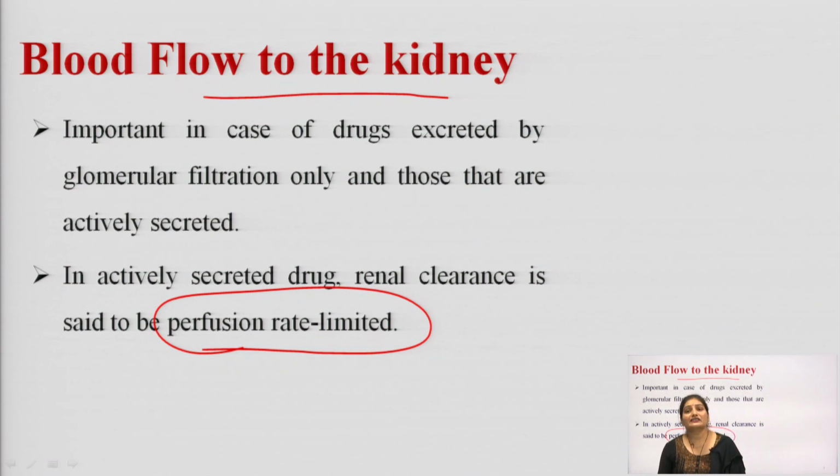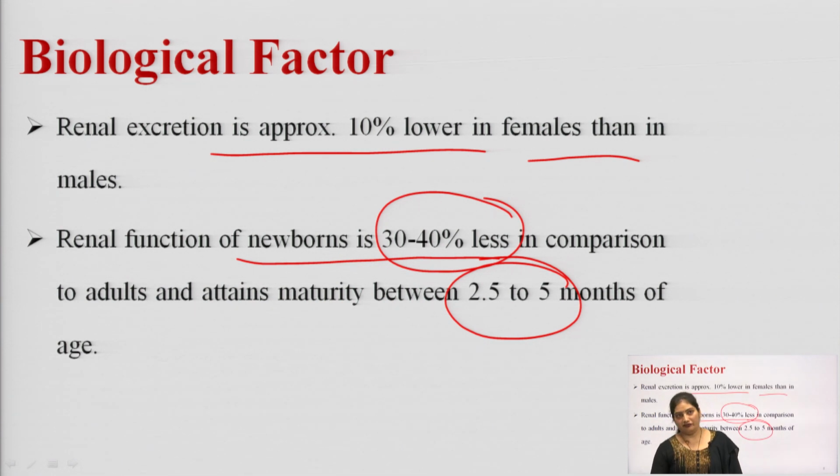Now, the next factor that can affect the renal excretion of drug is the blood flow to the kidney. Okay. This factor is very important in the case of drugs that are excreted by glomerular filtration only, and those that are actively secreted. Okay. So, in case of active tubular secretion, the renal clearance is said to be perfusion rate limited, or it will depend upon the rate of blood flow. Okay.